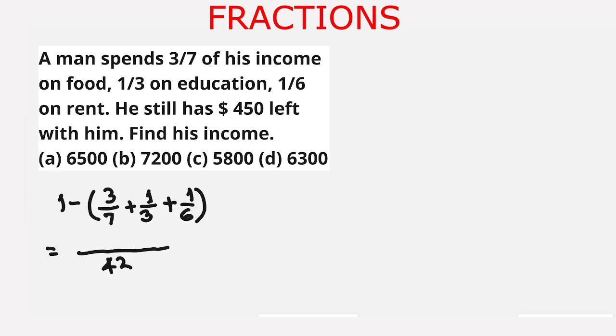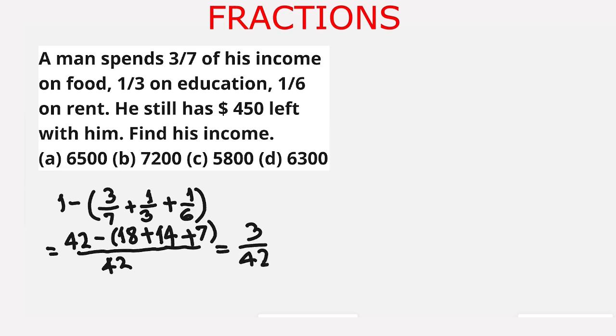So in place of 1 we write 42. 7 divides 42 six times, and 6 times 3 is 18, plus 3 divides 42 fourteen times, so it is 14, plus 6 divides 42 seven times. 18 plus 14 is 32, plus 7 is 39, and 42 minus 39 is 3. So this is 3 upon 42.